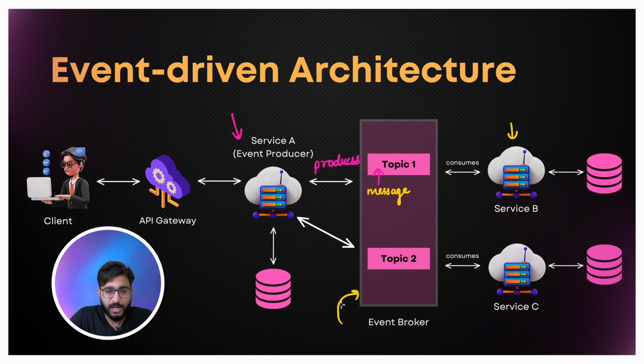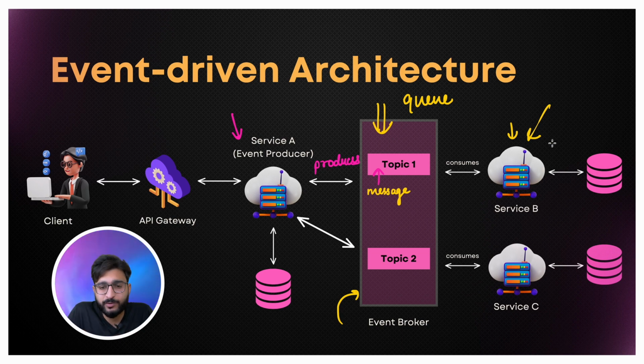Whatever request was being made earlier, we take that request and simply push it into this queue. Try to understand this as a queue, and we push that request into this queue, right? Now whoever wants to take this request, take it. You are consuming requests from this particular event broker.